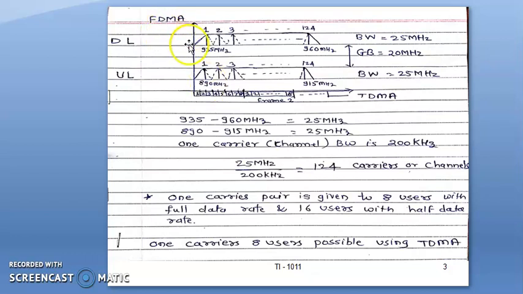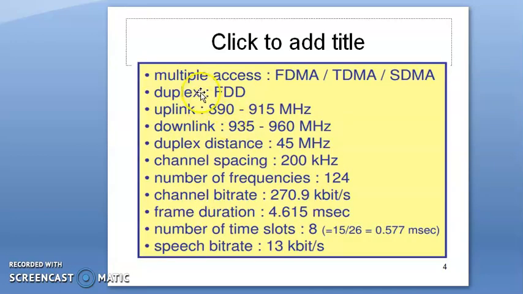This is how TDMA and FDMA are supported, and with half duplex at the mobile system. In the second generation, it is half duplex, not full duplex. The switching time we will see in the next slide, where it will be explained properly once again. So again, the details: uplink and downlink are separated by this frequency. Channel bit rate is 270 kbps.